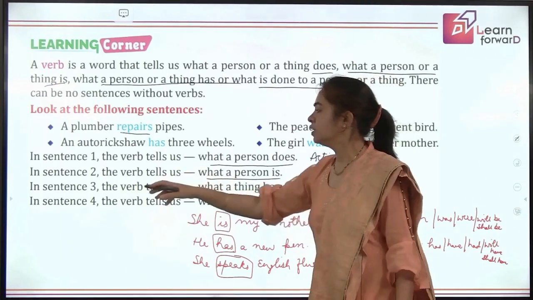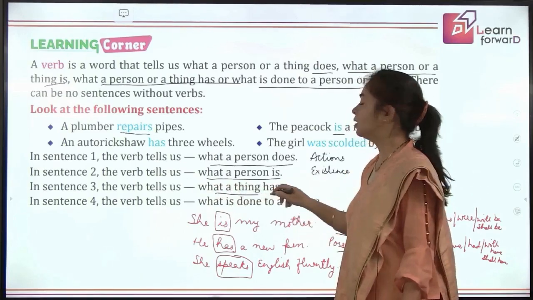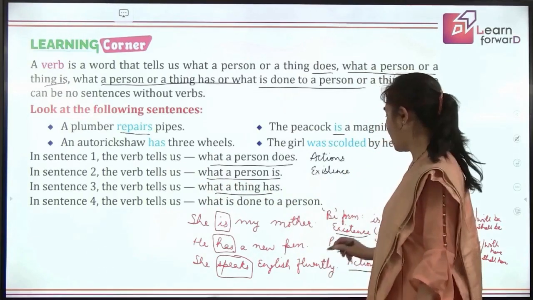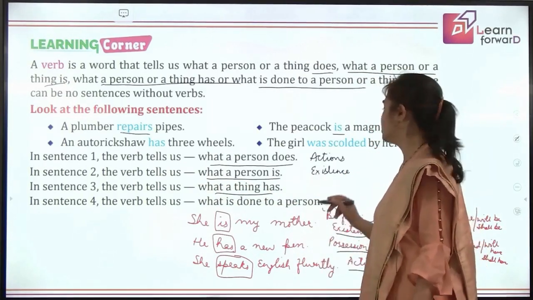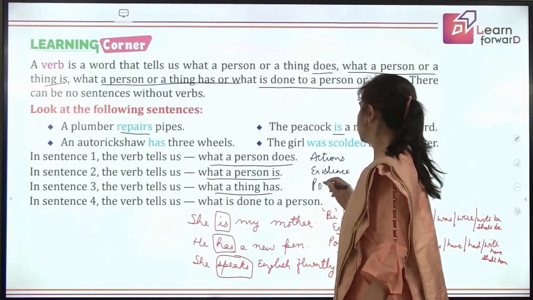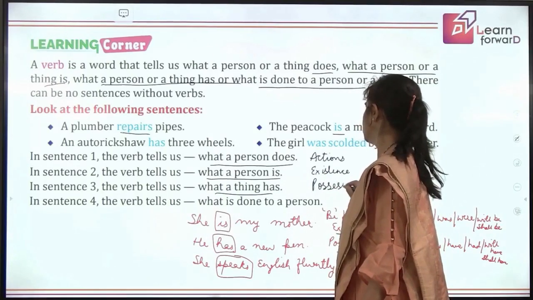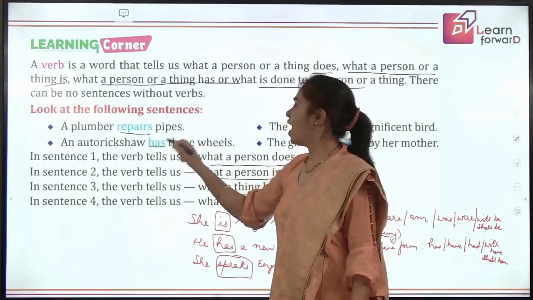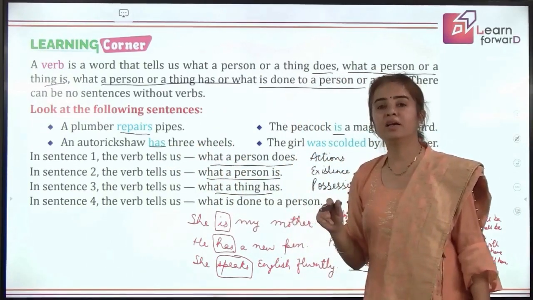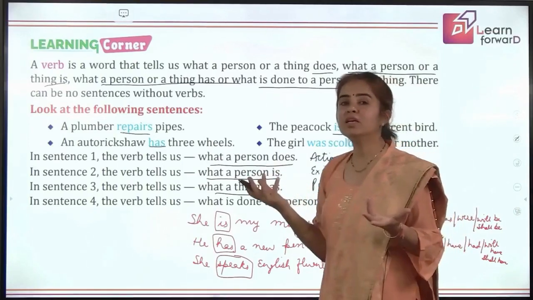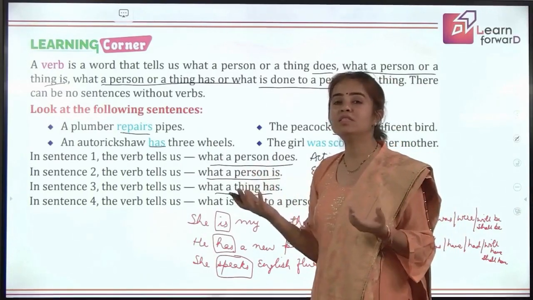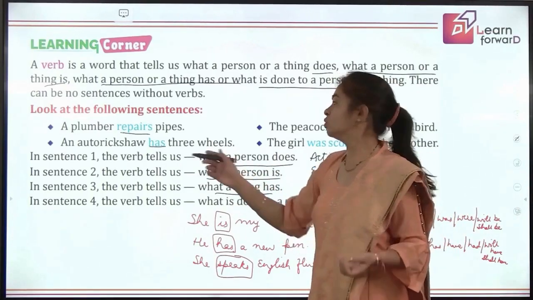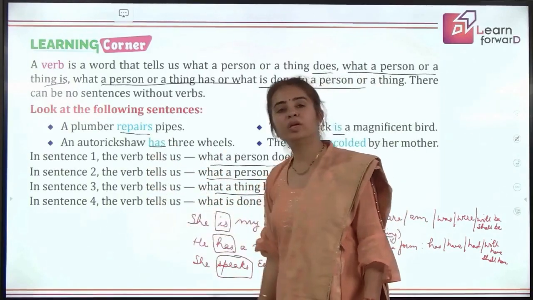And third is the verb tells us what a thing has. So for has, what have I told you? Possession. Good. So this shows possession. The third sentence says an auto rickshaw has 3 wheels. The question is, how many wheels does an auto rickshaw have? So we have has showing possession.